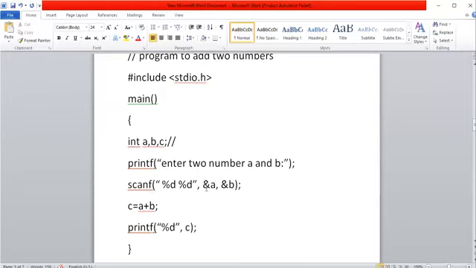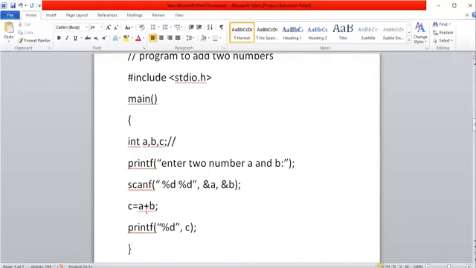But for that I need to provide the address of A and address of B, because once you declare int A, B, C, the compiler simply allocates a space to each: one cell to A, one cell to B, one cell to C, each of size 2 bytes. I need to provide the address of A and address of B because I am going to read two numbers A and B. Address of A is ampersand A and address of B is ampersand B. Whatever numbers you enter are placed into the A and B cells.